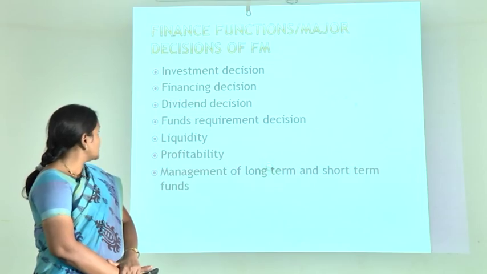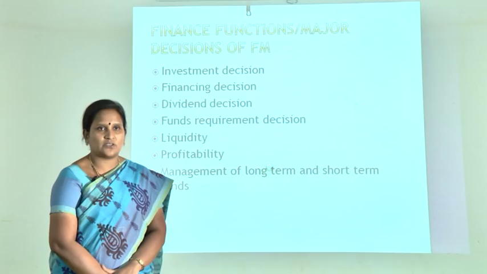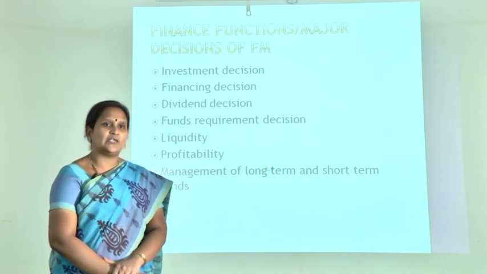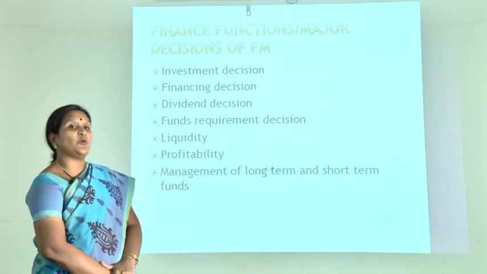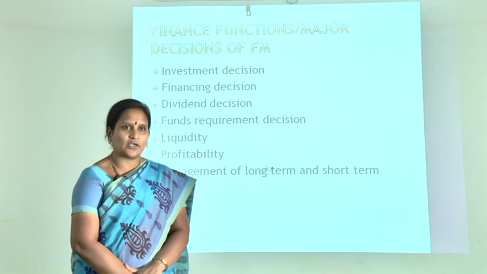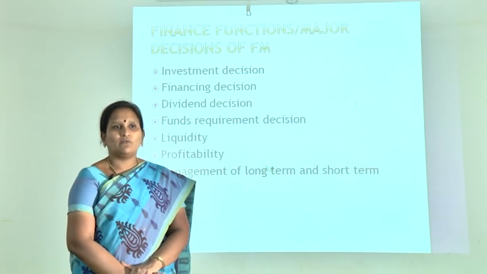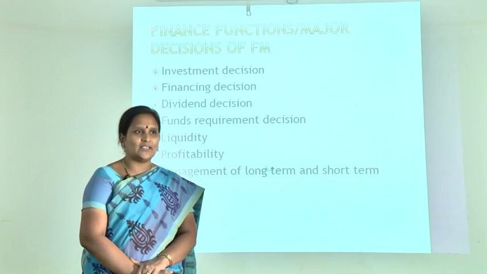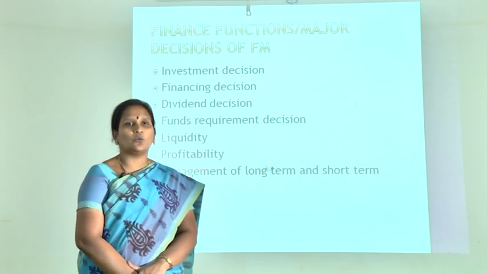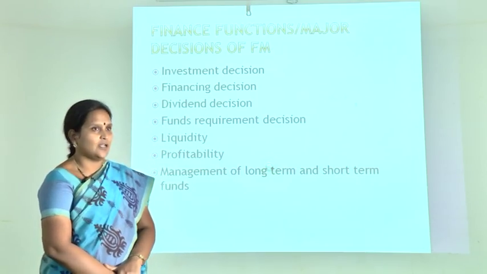And next comes the dividend decisions. Dividend decision is how to declare the dividend at various ratios to various shareholders. This is mainly studied based on the profitability of the organization. And next, the most important one is the liquidity decisions. Liquidity is very important for the smooth running of an organization. The success of every organization mainly depends upon the availability of working capital, and this is decided only by the liquidity decisions. And next comes the profitability. How far you are going to acquire more and more profits by the smooth running of the organization.